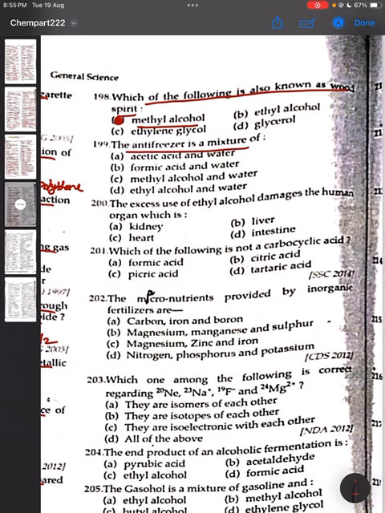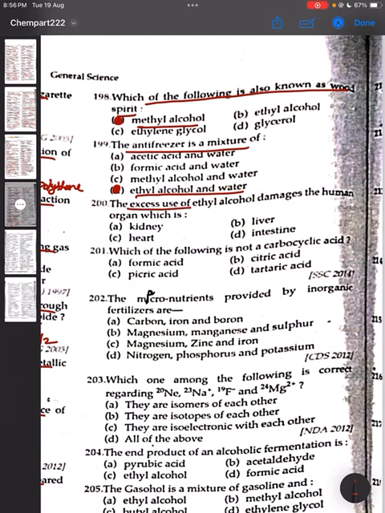199. The antifreezer is a mixture of ethyl alcohol and water. Correct answer is option D. And methyl alcohol is produced by destructive distillation of wood. So it is also known as wood spirit.